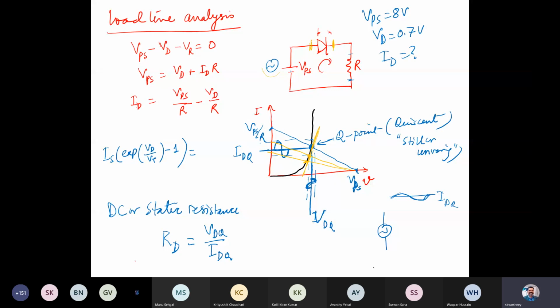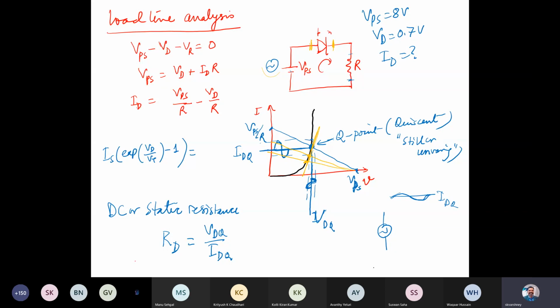I think it's quite straightforward. V_PS is 8 volt, 8 minus 0.7 is 7.3. So 7.3 would be the voltage across the resistor V_R, and the same current flows through this one. So I_D would be simply I_R, that is the voltage V_R, which is 7.3, divided by the resistance value.